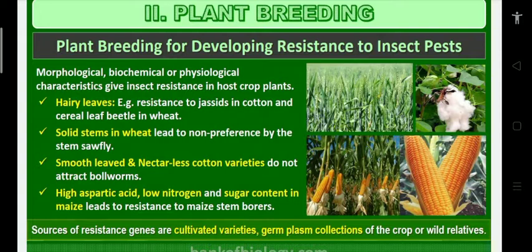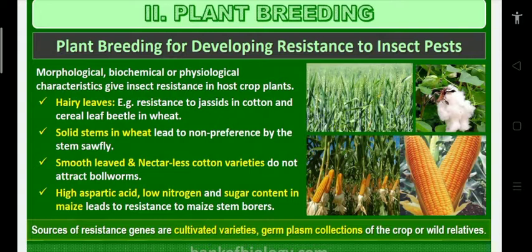That is a morphological character change. Solid stems in wheat lead to non-preference by the stem sawfly. That is very, very important. Solid stem not being preferred by the stem sawfly in wheat is also a morphological character.